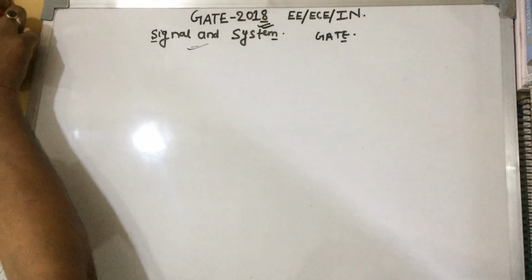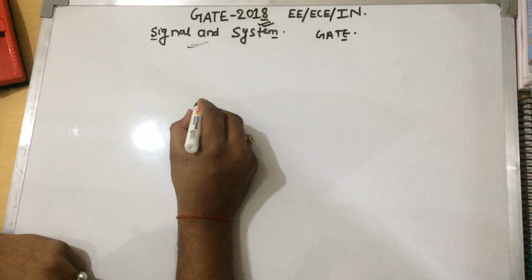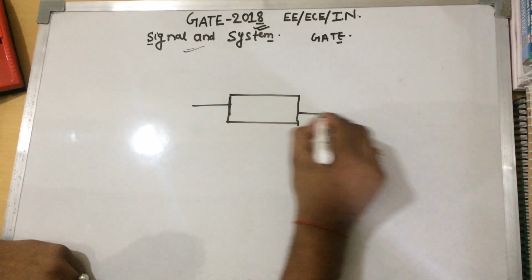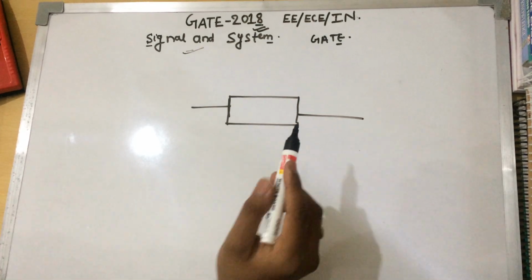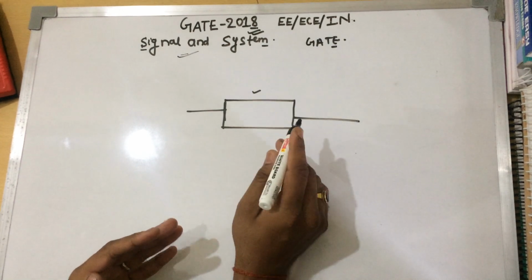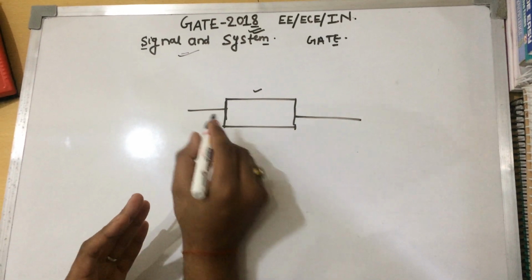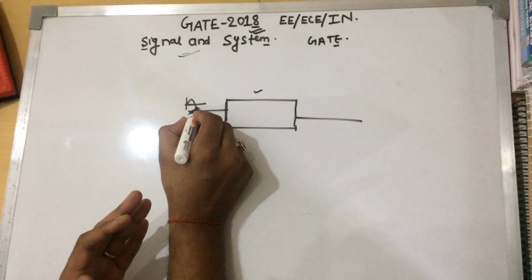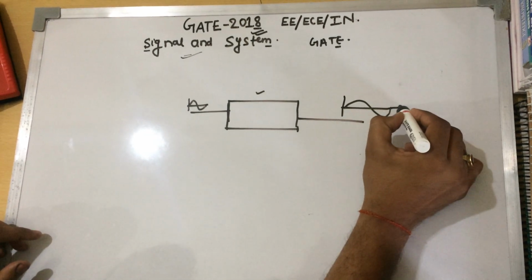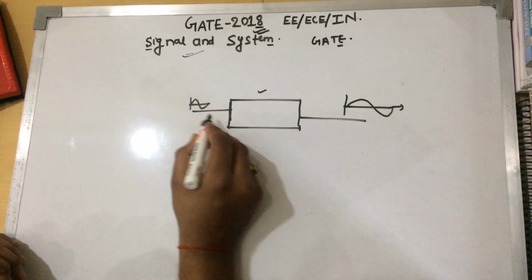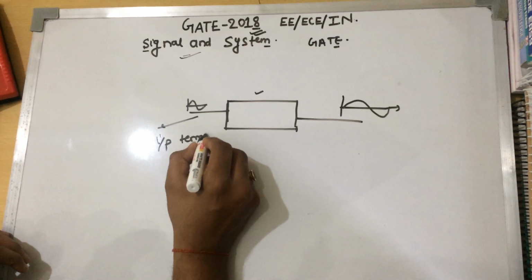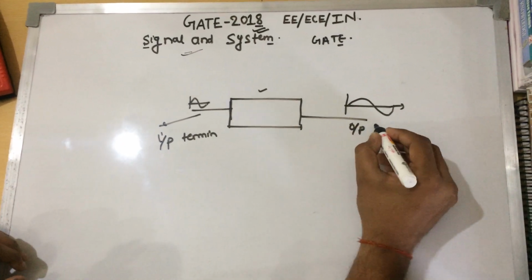That is, what is a signal and what is a system? Let's consider a block. This box, you may call it a black box, because it contains some information which we don't know about. The characteristic of this block we don't know, but we know the signal which we give to the input and the output which we take. Let's assume this is the input terminal and this is the output terminal of the device.